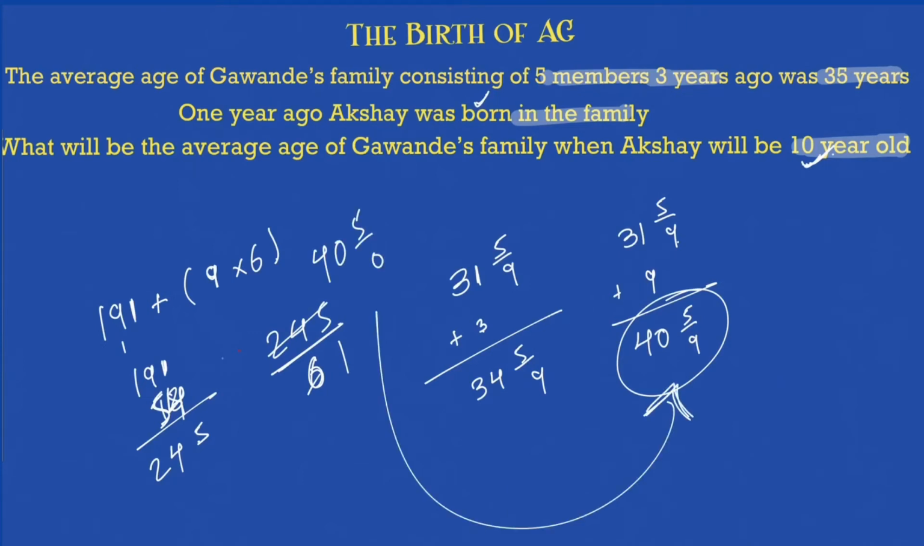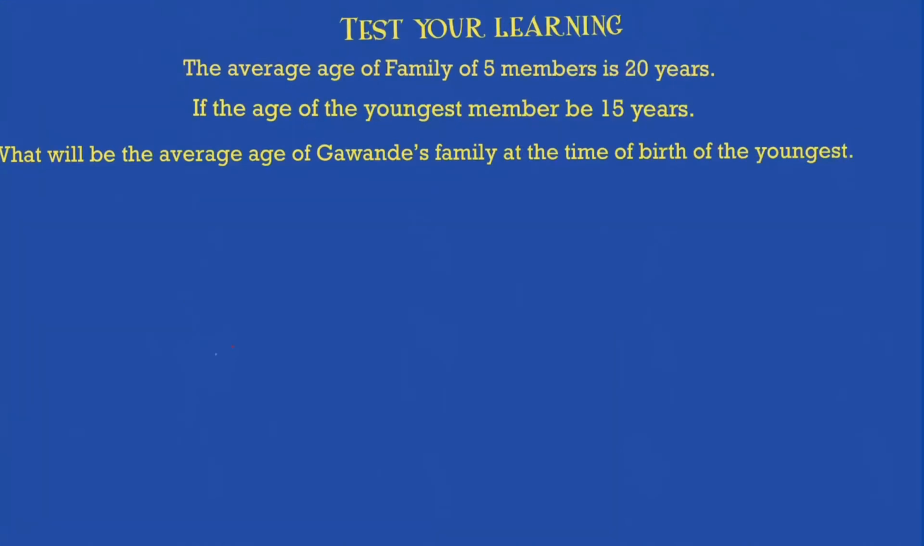So no matter what is being asked to you in this current scenario, you should always be able to reach your answer with this. And that's how you play with the problem. Now this is just a practice problem for the earlier big problem that we solved with respect to Gawande's family, where we knew the age 3 years ago, then we found out the current age, then we found out what will be the average age when Akshay will be 3 years old and 10 years old and so on. This is quite a similar problem to that.